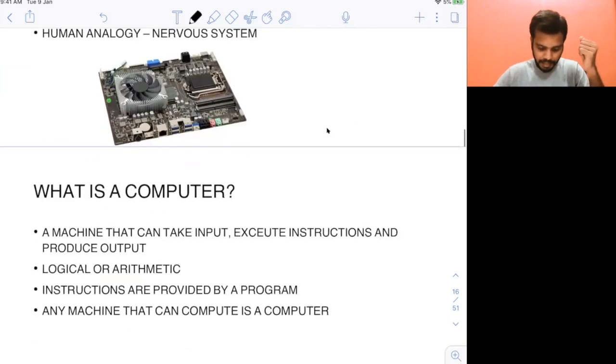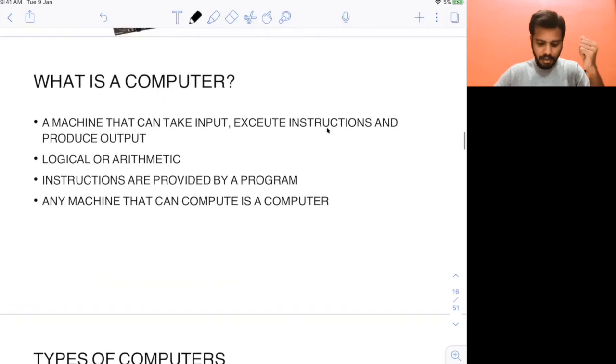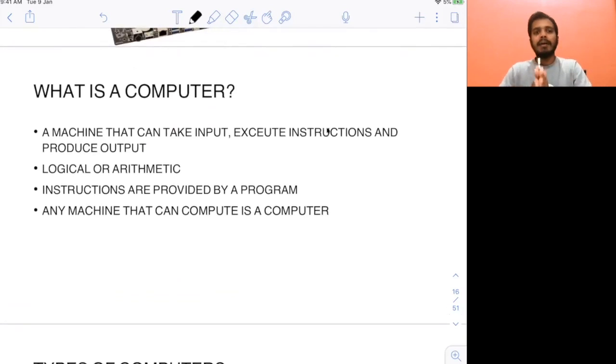Okay, I think I have gone through all of this, but now let me discuss what a computer is. I have discussed input devices, output devices, everything, but I haven't discussed what a computer is. A computer is just a machine that takes input, executes instructions and produces output.